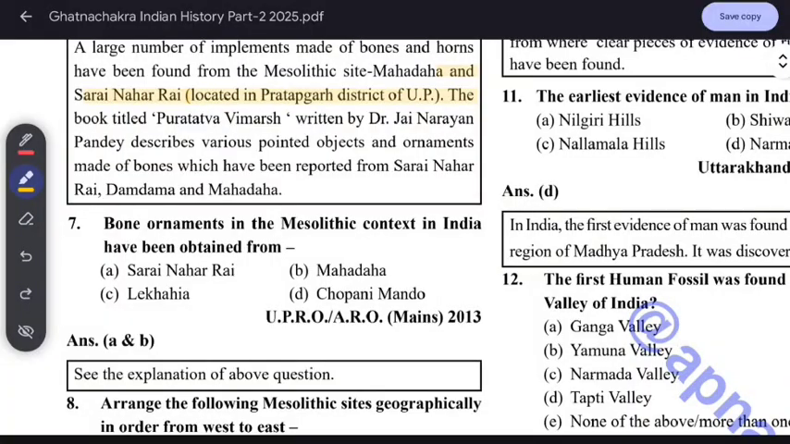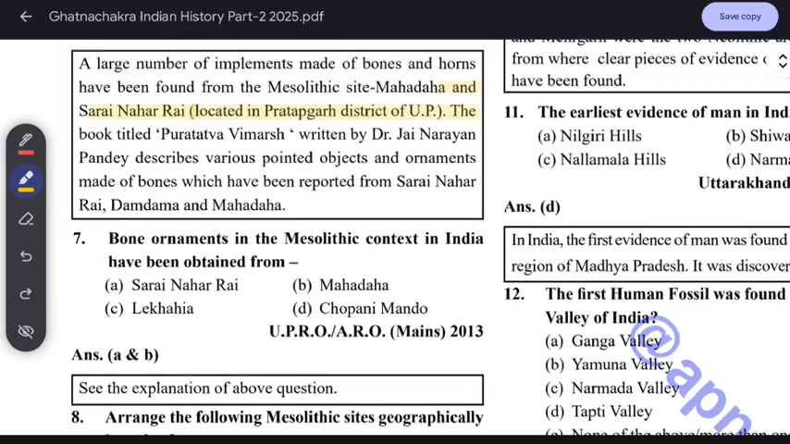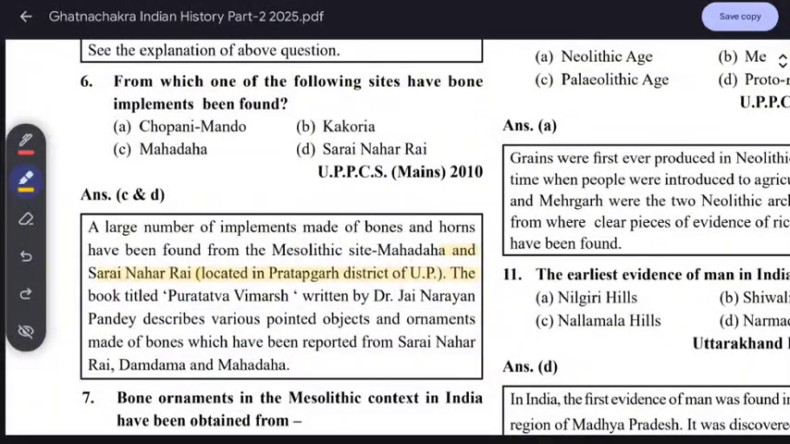Bone ornaments in the Mesolithic context in India have been obtained from Sarai Nahar Rai and Mahadaha. Only this portion is important in this option. Mesolithic, Mahadaha and Sarai Nahar Rai. Most of the other things we can leave, if we can't remember everything.